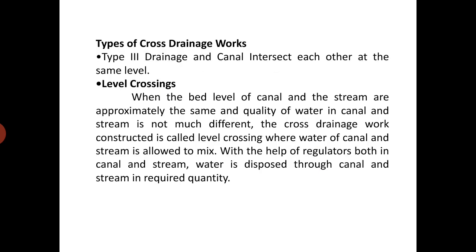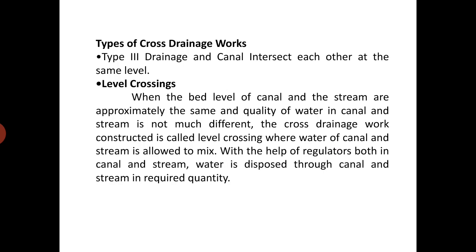Now, the third condition is when the drainage and canal intersect at the same level. There are two types of cross drainage work that can be constructed. First one is level crossing, and second one is inlet and outlet. In that, first is level crossing. Level crossing is constructed when the quantity of water in a canal is similar to the quantity of water in the natural drain.